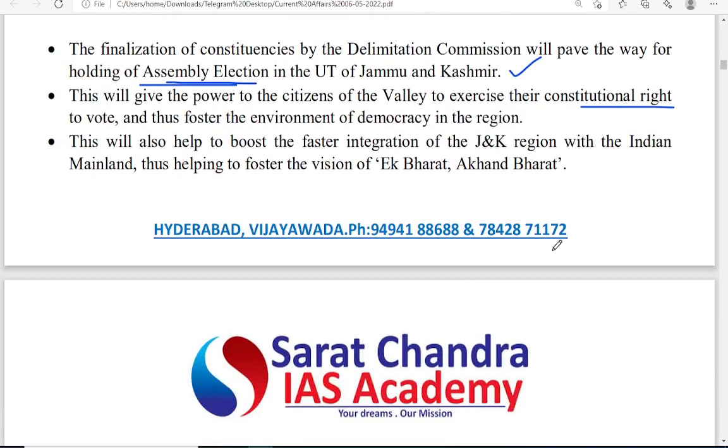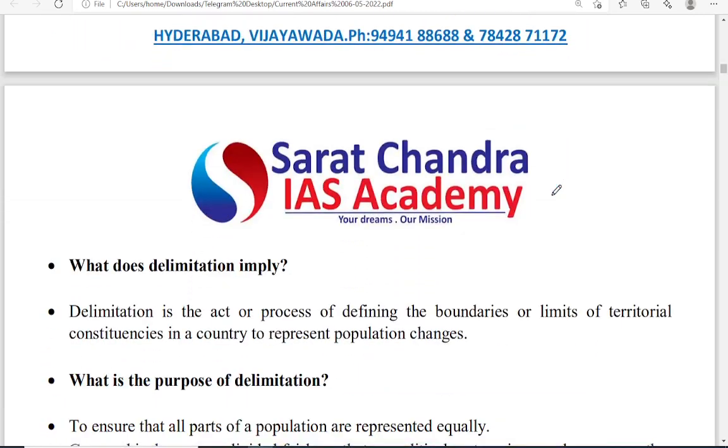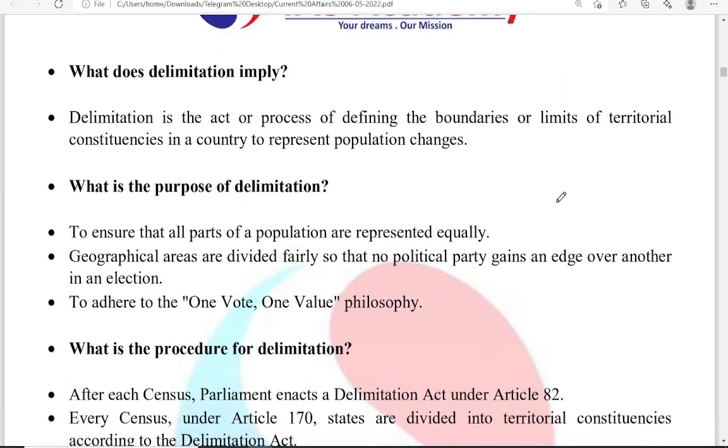So it is nothing but the comeback of democracy in Jammu and Kashmir, and it will also help in integrating the Jammu and Kashmir region into the main India. By which we can achieve the Ek Bharat Akhanda Bharat concept. The Ek Bharat Akhanda Bharat concept can be achieved by integrating Jammu and Kashmir into the mainland. The democratic elections which are going to be conducted in Jammu and Kashmir will help integrate it into the Indian mainland.